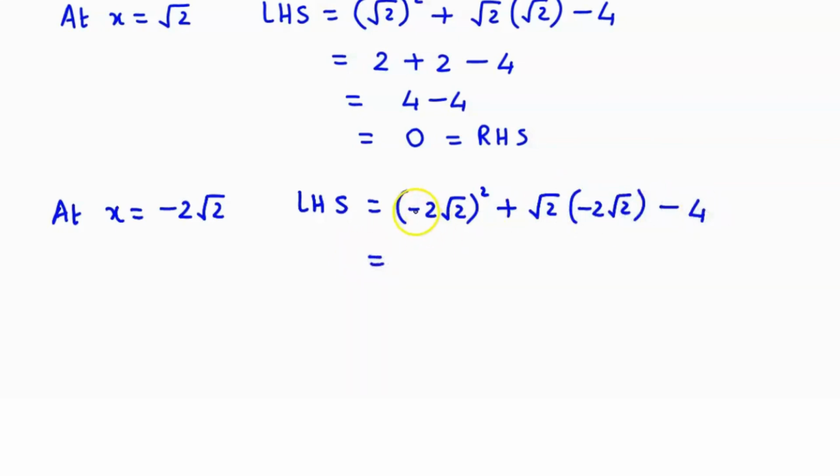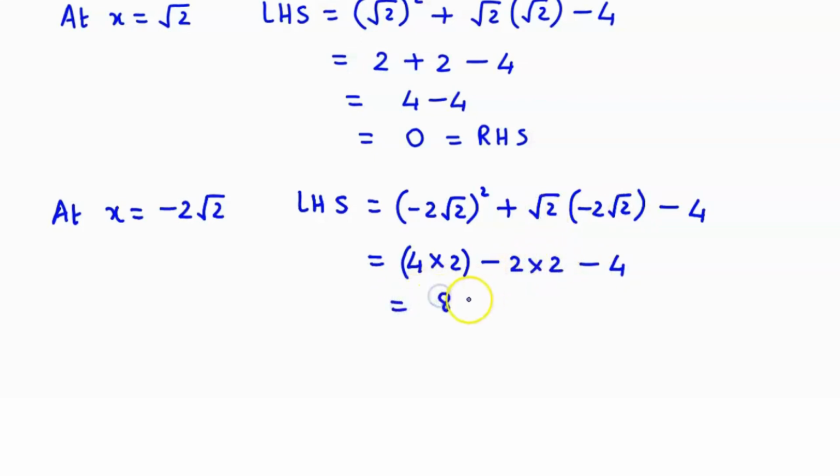Now minus 2 square is 4 and root 2 square is 2, so this is 4 into 2. Now positive into negative, so that's negative. Here we have 2 into root 2 into root 2, so that's 2 minus 4. So 2 root 2 into root 2 is 2 times 2, so that's 4 over here.